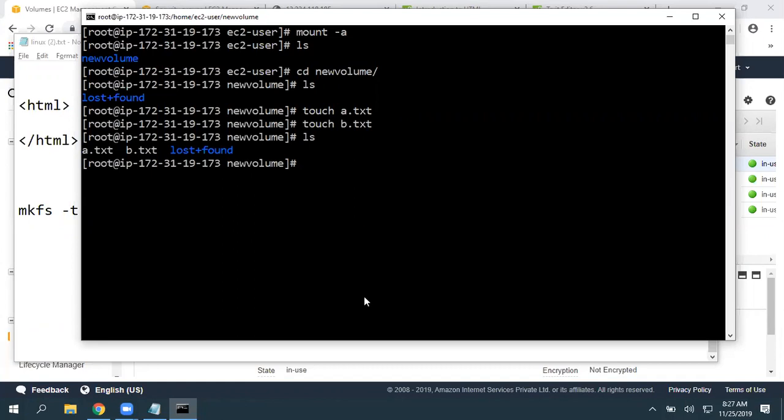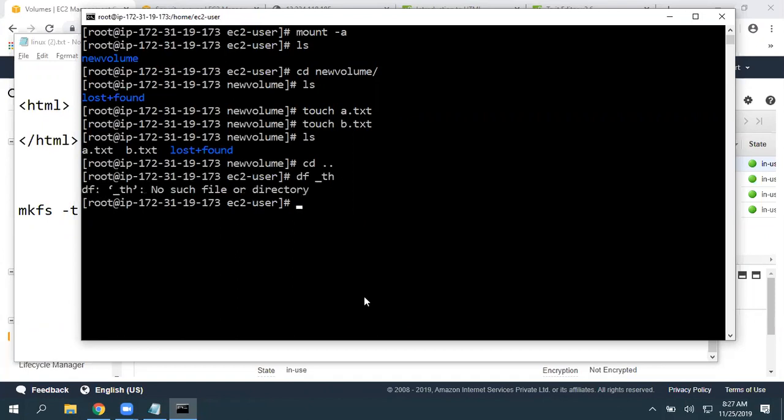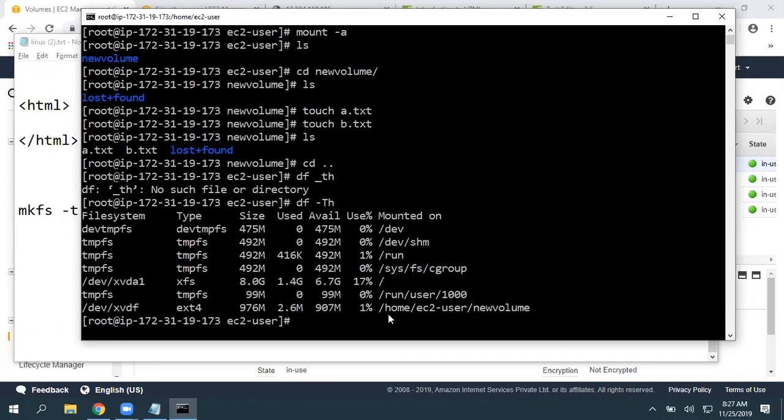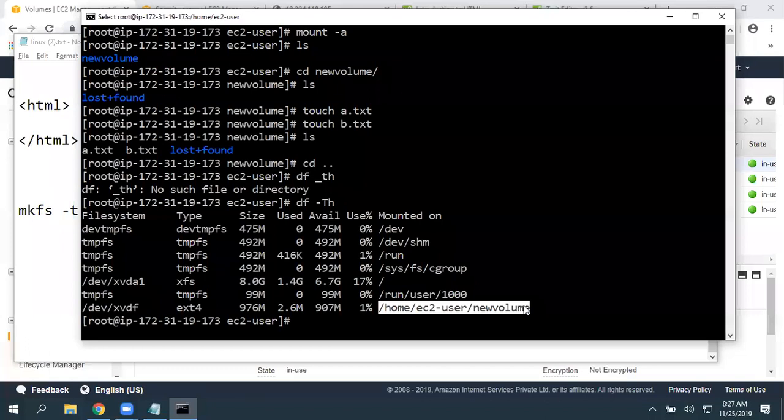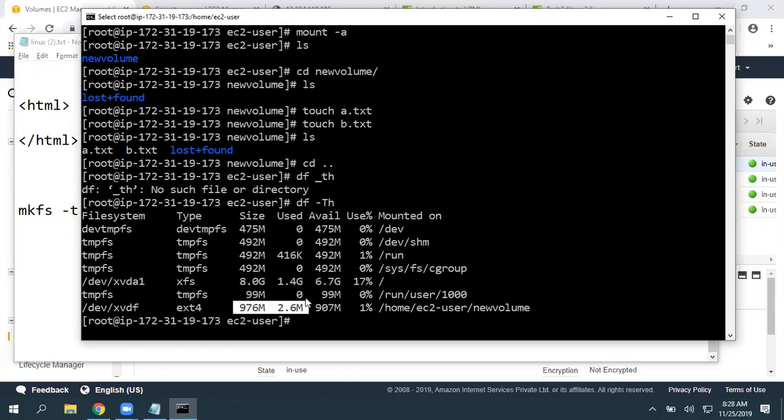If you really don't know, simply give df capital -th. So now we have this directory /home/ec2-user/new volume. In that particular path, whatever files or folders you store, it is actually storing under this associated 1 GB volume.